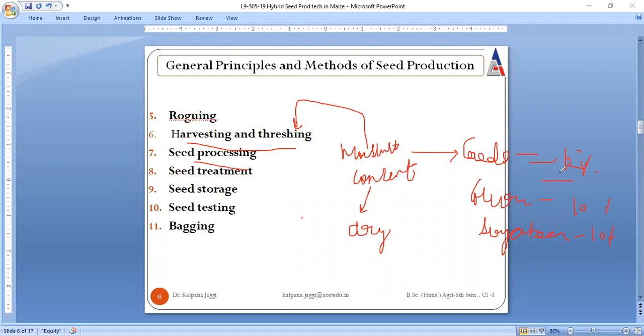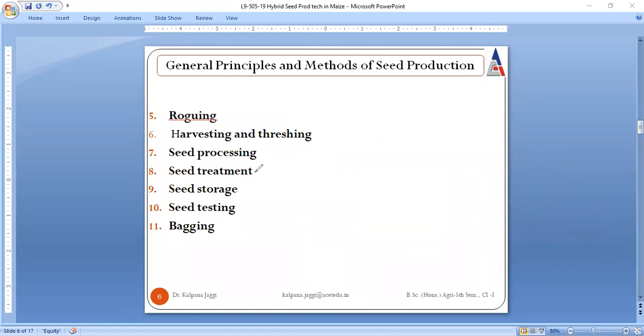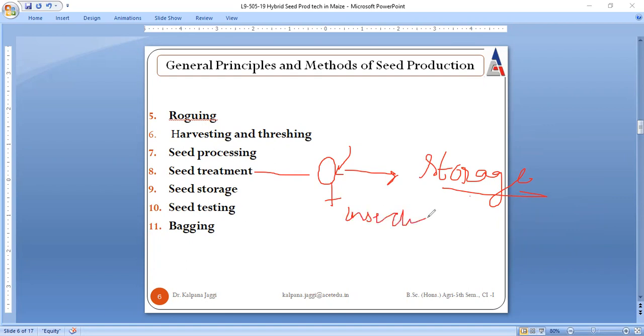Thereafter comes the seed treatment. Because seed can be attacked by a number of insects and by a number of diseases which are born within the seed. And this attack basically takes place at the time of storage. So to avoid any spread of the disease, the seed is to be treated with various kinds of insecticides and various kinds of fungicides. Insecticides and fungicides, right?